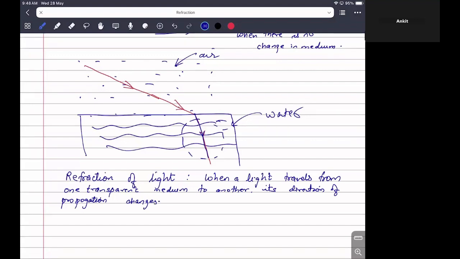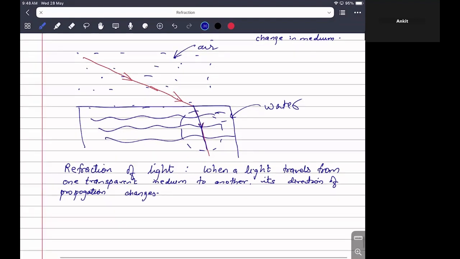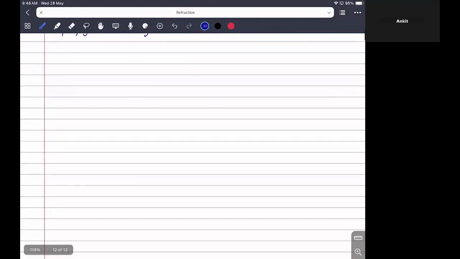Okay, so now we will look into the laws of refraction. Now consider two media divided by this interface.